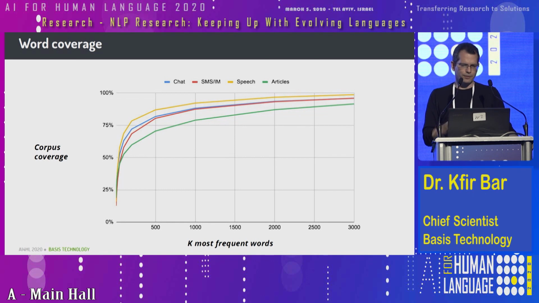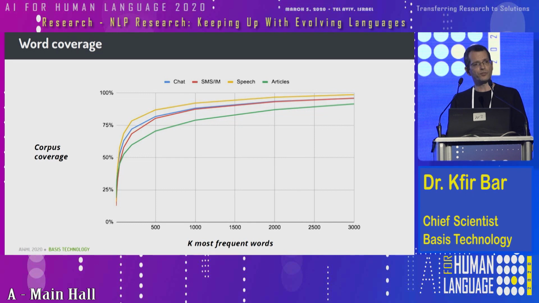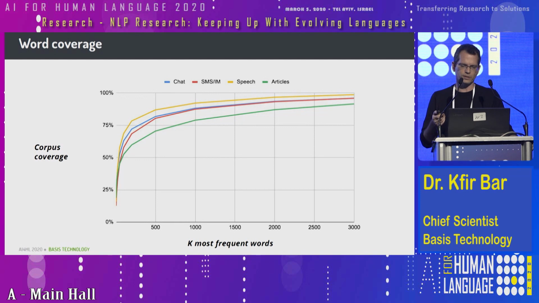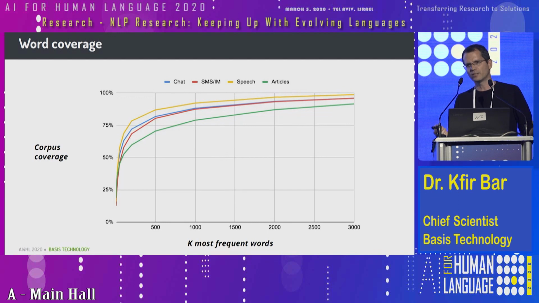So specifically, if you look, for example, at the green curve representing news articles, where K equals 500, you can see that the 500 most frequent words in news articles cover something like 70% of the entire corpus. It sounds like a lot, but it leaves about 30% room for other words, infrequent words, which are more related to content.